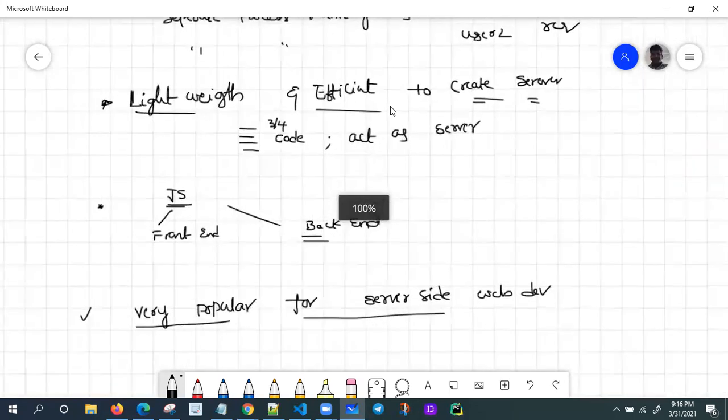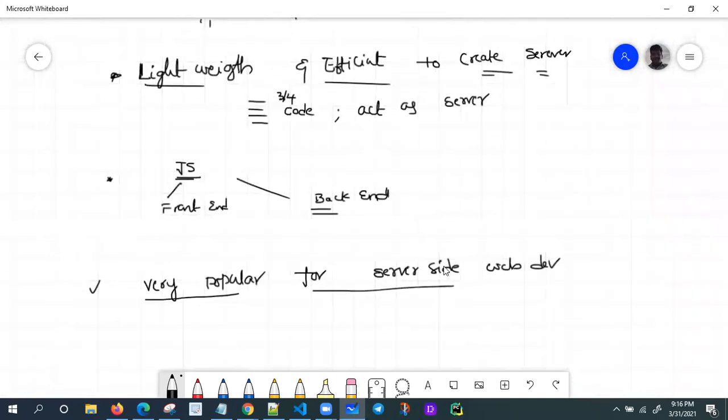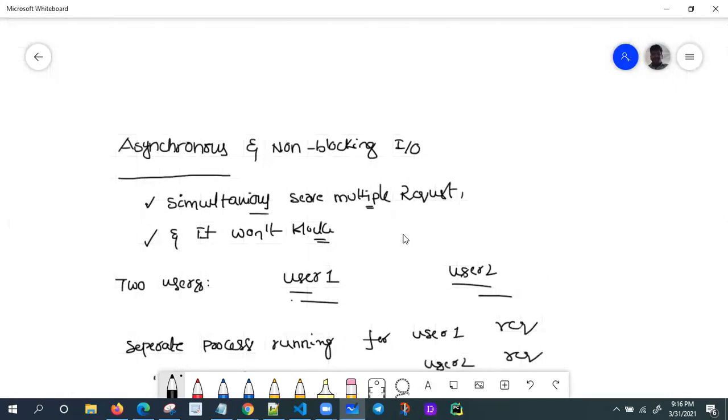It's asynchronous and non-blocking, very fast and highly scalable.